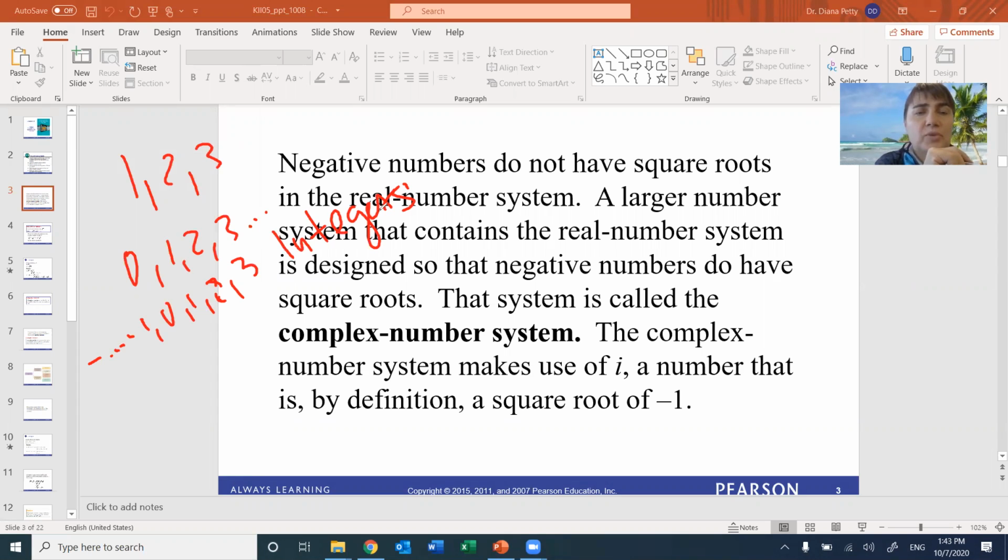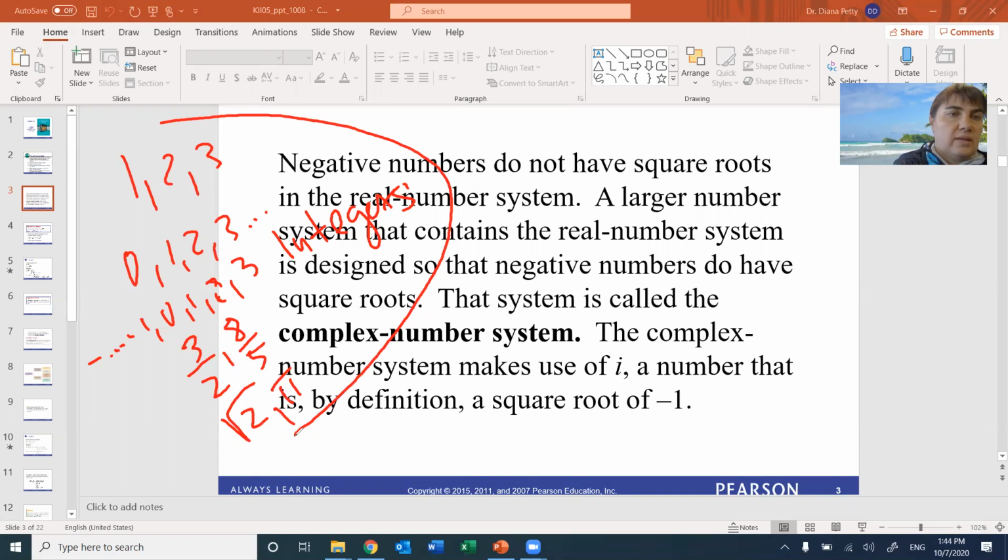Okay. So integers. And then we have rational numbers like 3 over 2, 8 over 5, all the numbers which can be expressed as ratios. Then you have all the irrational numbers, like square root of 2, or things which keep going forever, like pi. So these are all different kinds of numbers, and these are all real numbers. They're real numbers.